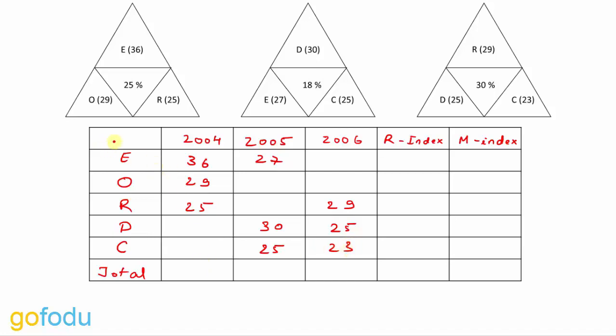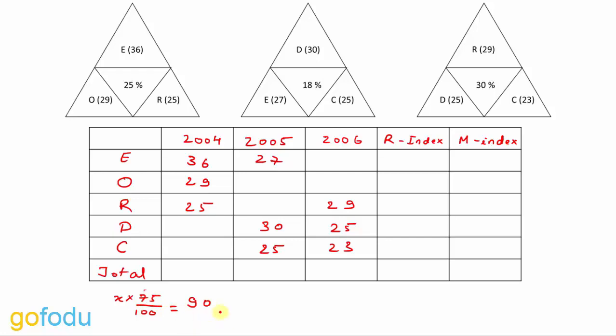At last we have Crouch, nothing for Crouch in 2004, Crouch scored 25 in 2005 and he scored 23 in 2006. Now talking about this inner triangle, this 25% is representing the number of goals scored by the remaining 2 players, that is Drogba and Crouch in this case, which means that these 3 players scored a total of 75% of the total goals. If suppose X is the total number of goals, then Eto'o, Owen and Rooney scored 75% of X, which is equal to 36 plus 29 plus 25, which is 90, right?